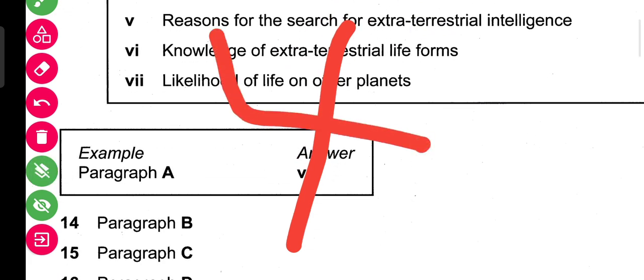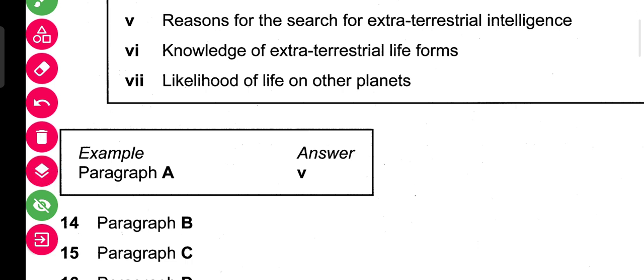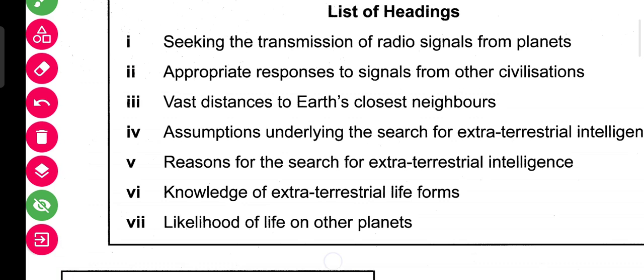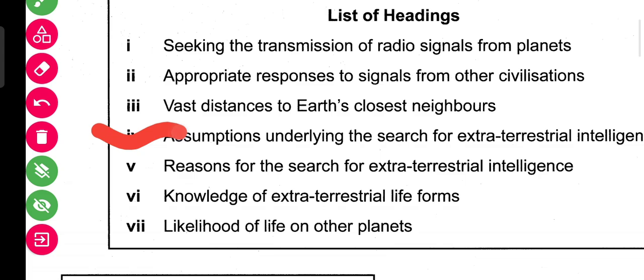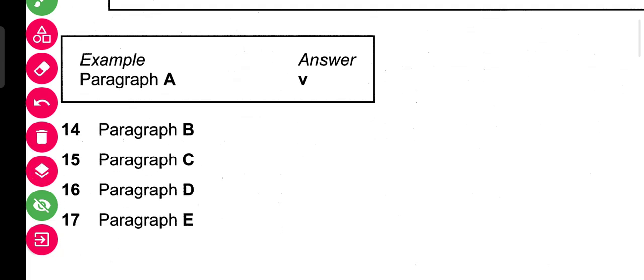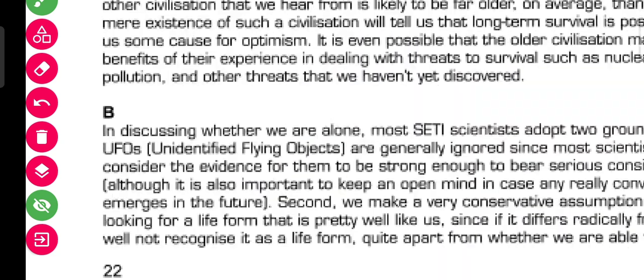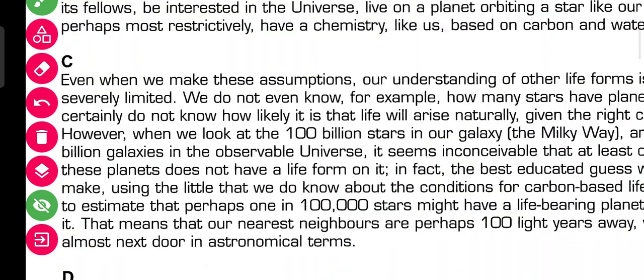So here for paragraph B, we will write 4 in Roman numerals. Okay, so it will be 4, which is this one. Now we will go to the next question, paragraph C. When we read paragraph C, we will get the answer. It is a very small paragraph.